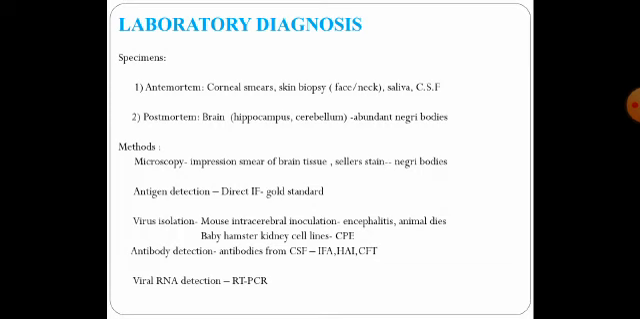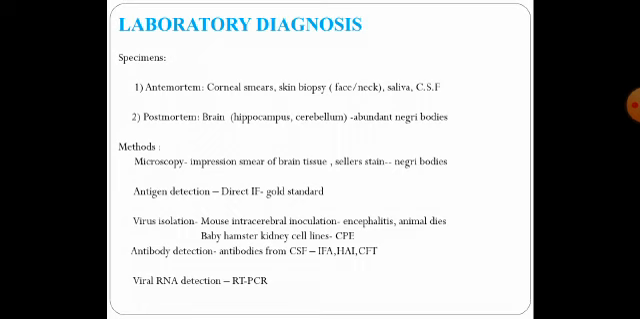In the post-mortem cases, we can take the brain, in particular again it is the hippocampus and the cerebellum, and look for the classical presentations of these inclusion bodies, which are referred to as the Negri bodies. So we subject these samples to different methods to make a diagnosis. First one is the microscopy, wherein we make an impression smear of the brain tissue. This is in the post-mortem cases.